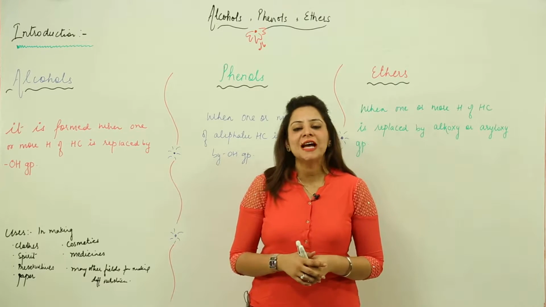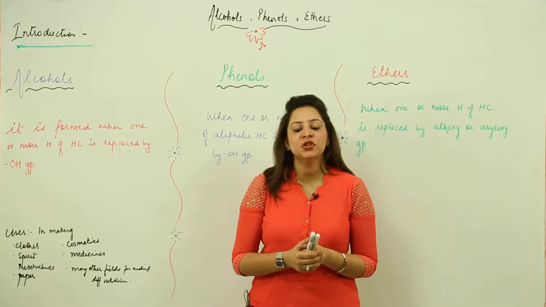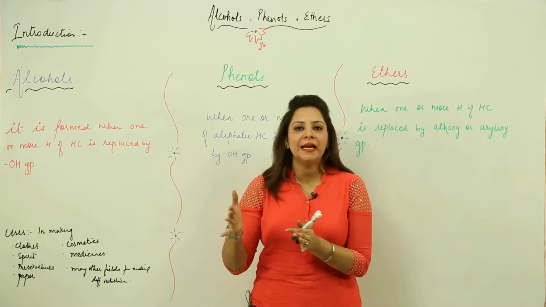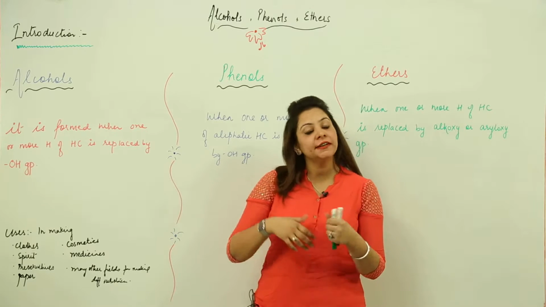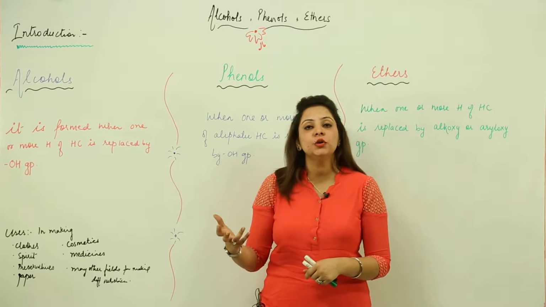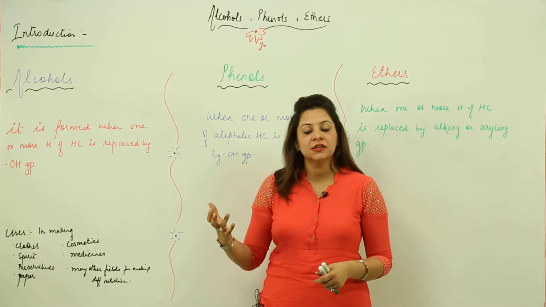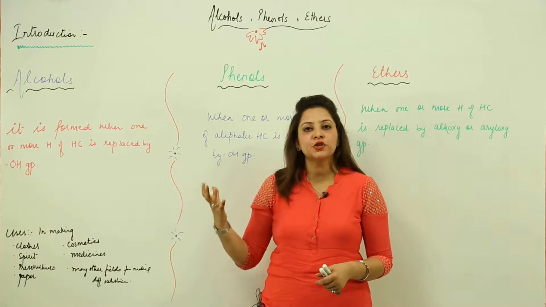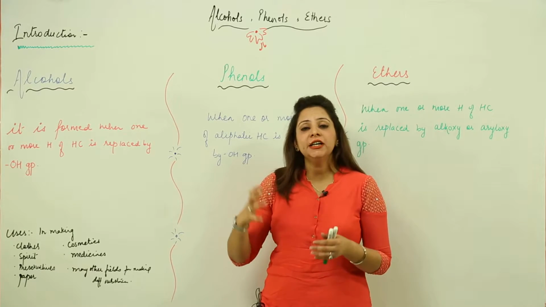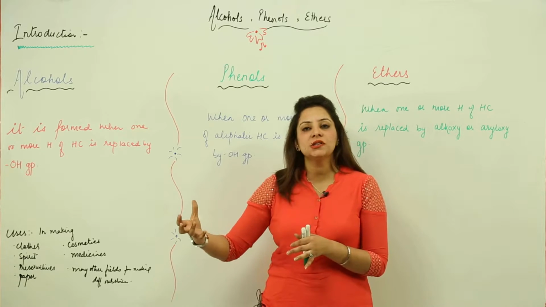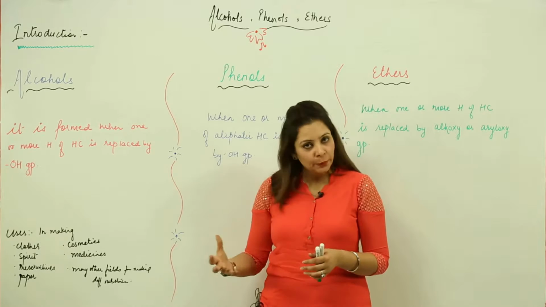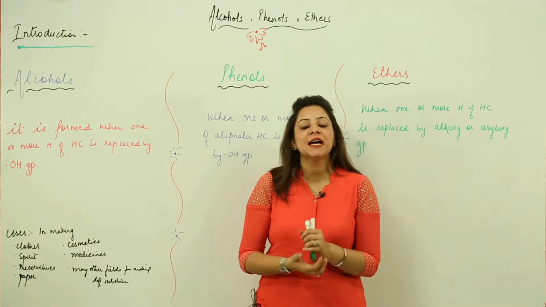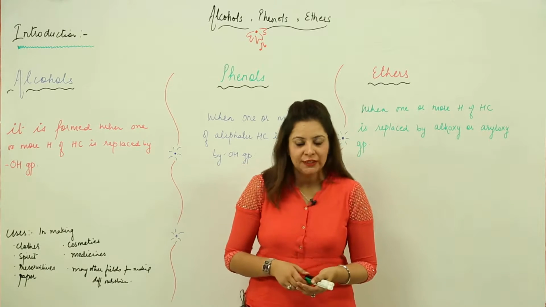Now we are going to start with the chapter of organic chemistry, that is alcohol, phenol and ethers. As you are all aware of the organic principles from the previous class, that is in 11th, you studied the principles of general organic chemistry. So here we are just going to apply those reactions, the mechanisms, the IUPAC naming, and we are in a position to start with the chapter on alcohol, phenol and ethers.